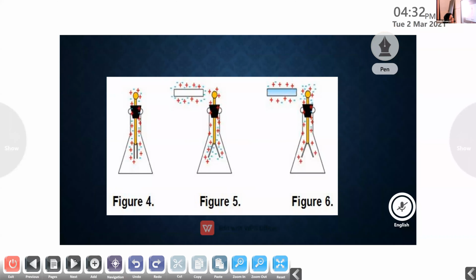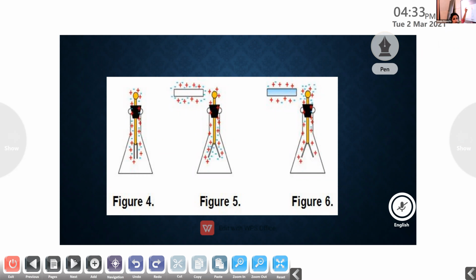Okay. Now we can explain how the electroscope functions. If we keep a charged body on the top of the knob, that is the metal ball at the top of the rod, and this body consists of charge, then the leaves get diverged. The amount of divergence, or the amount of charge present in the body, can be identified with the help of the degree of divergence. So this is the working of the electroscope. I will explain it once again.